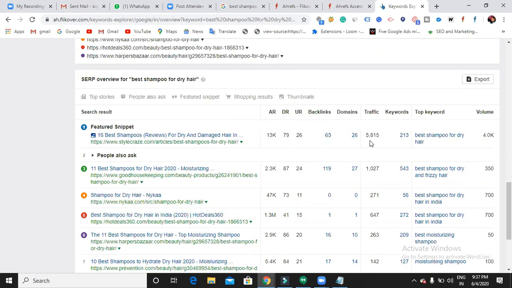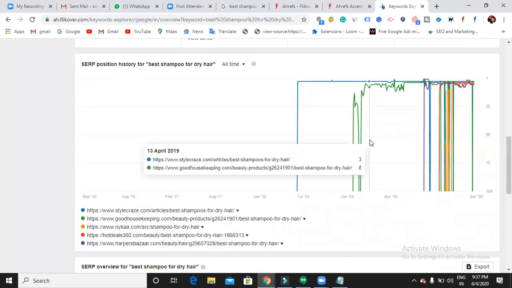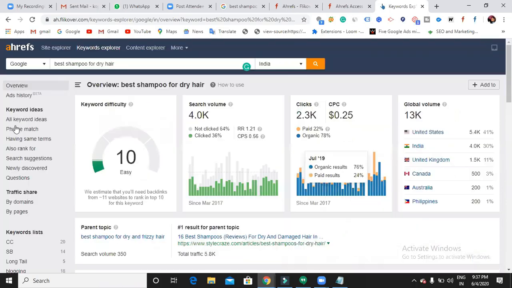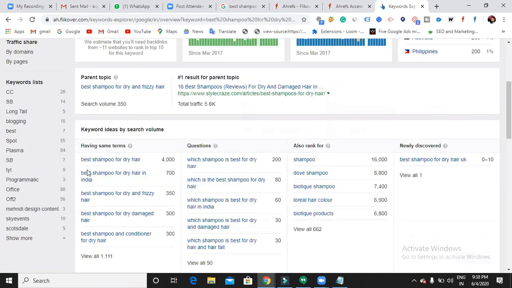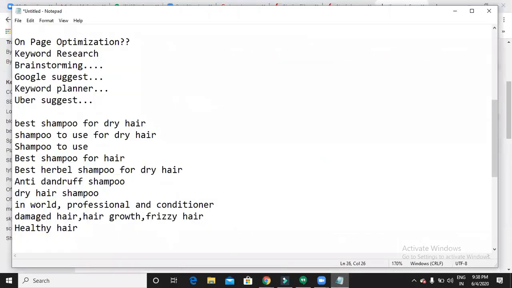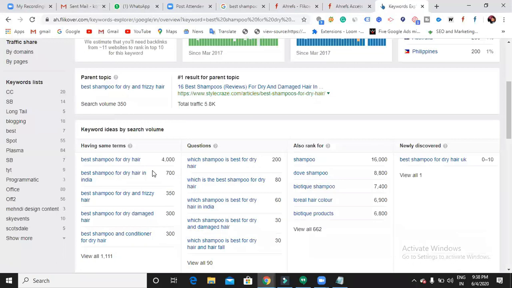We're going to discuss all these things in the office. Now just use this Ahrefs just to find out the search volume. After that we're going to see clearly what all these options are. Not required now, you'll get more confused if I explain all these things now itself. Don't worry about this. Let's just find out the search volume and the keyword ideas. Now I found that this keyword has more search volume, that is 4,000, and you can look at search terms as well, like the ideas here. I have done my proper keyword research.